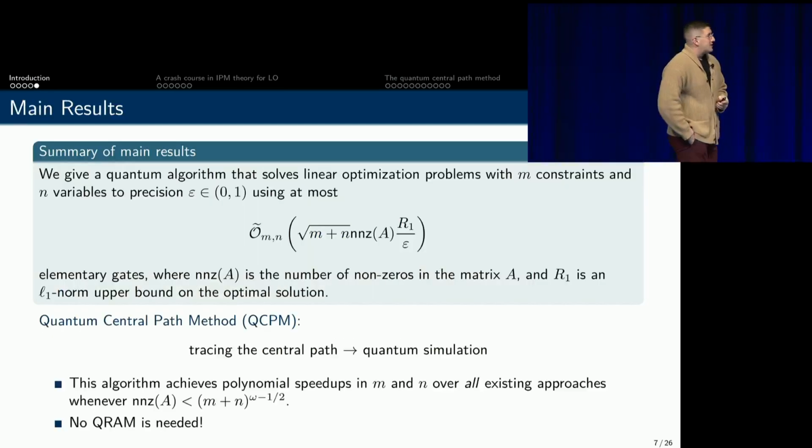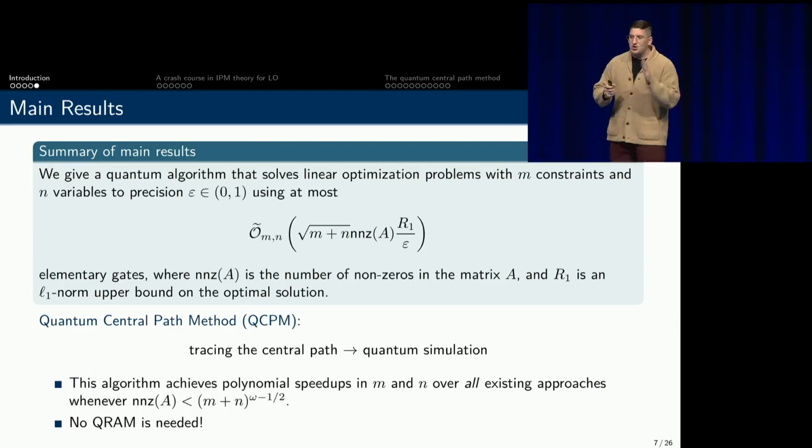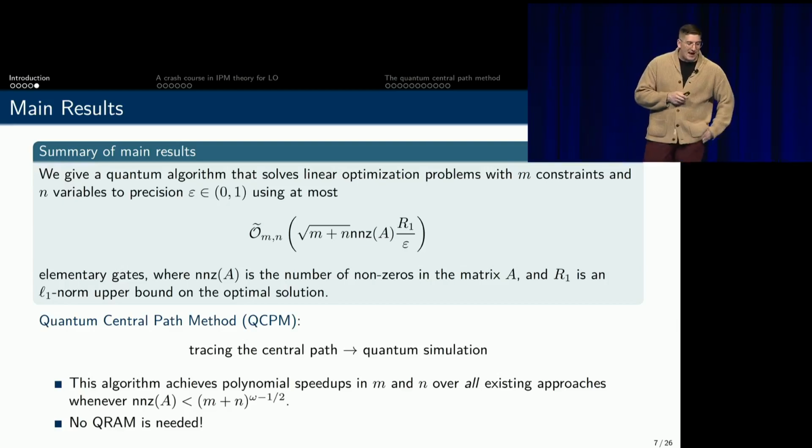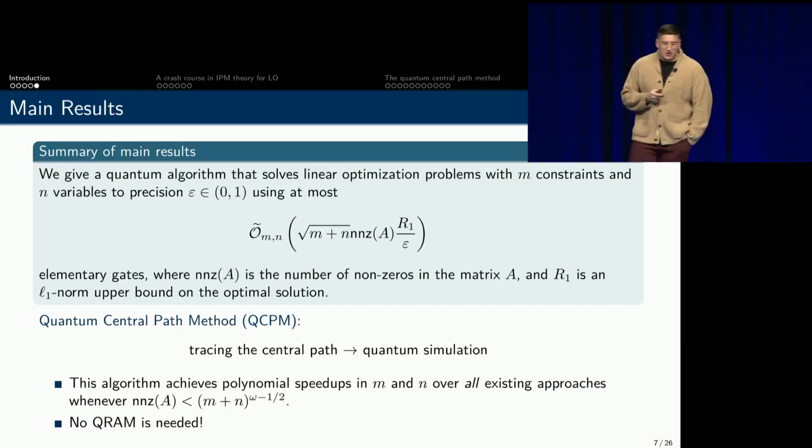What we're going to talk about today is a way that you can take the central conceit of an interior point method, which is tracing this analytic curve known as the central path, to the task of quantum simulation. By following the recipe that we spell out here today, you can solve a linear optimization problem involving n constraints and n variables to a given precision in time that's sublinear in these quantities and has linear dependence on the number in the sparsity pattern of your constraint matrix and the scale invariant error parameter.